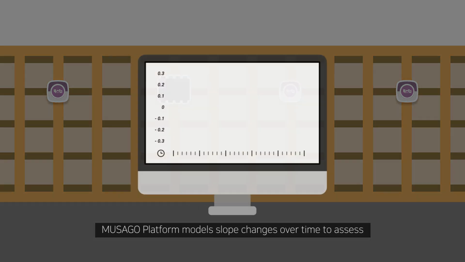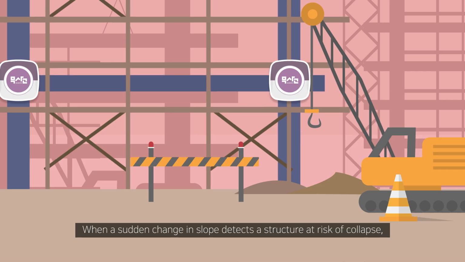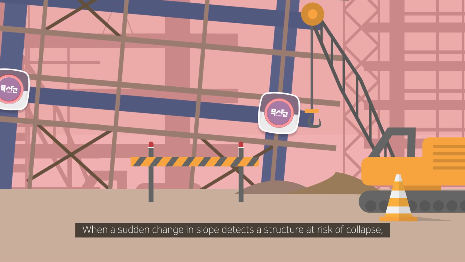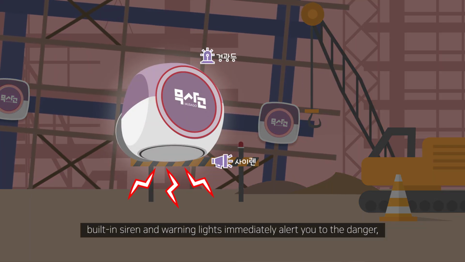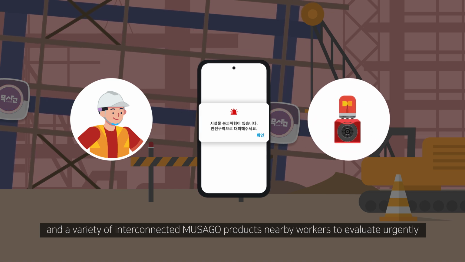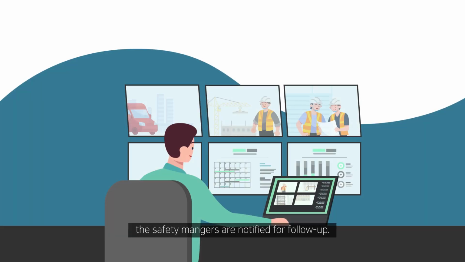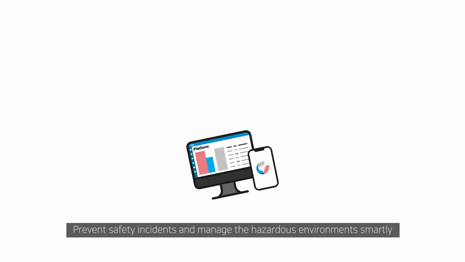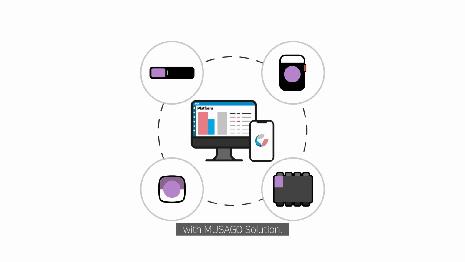MUSAGO platform models slope changes over time to assess the safety and the risk of the structure. When a sudden change in slope detects a structure at risk of collapse, built-in siren and warning lights immediately alert you to the danger, and a variety of interconnected MUSAGO products alert nearby workers to evaluate urgently. The safety managers are notified for follow-up. Prevent safety incidents and manage the hazardous environment smartly with MUSAGO Solution.